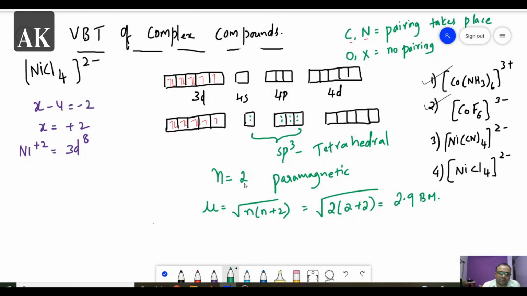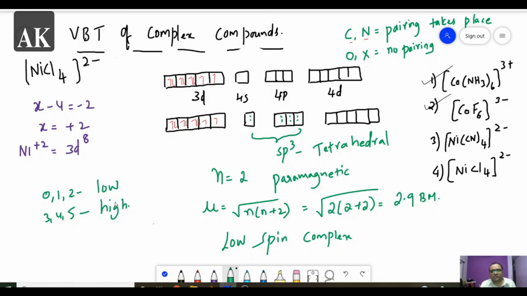And unpaired electrons are 2, so this is called a low spin complex. Generally, unpaired electrons 0, 1, 2 means it is low spin, and unpaired electrons 3, 4, 5 means it is high spin.